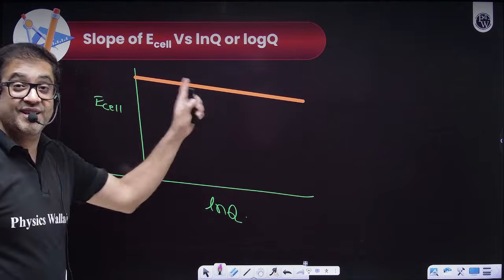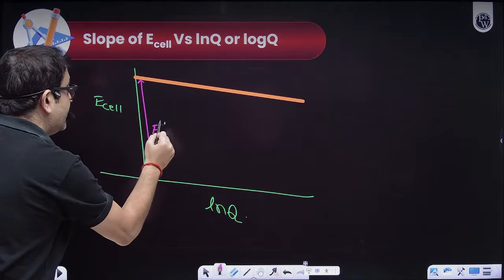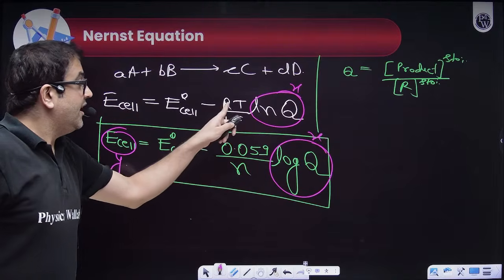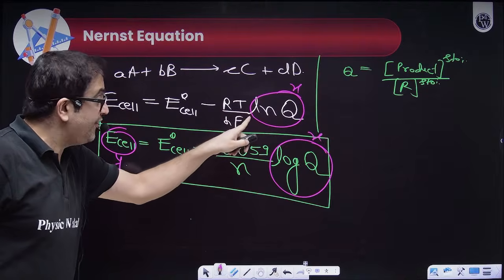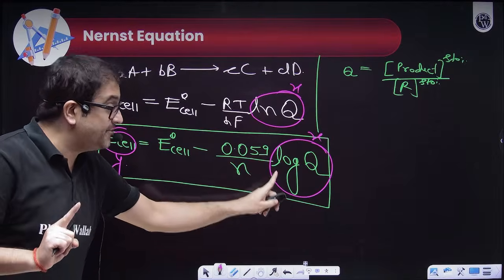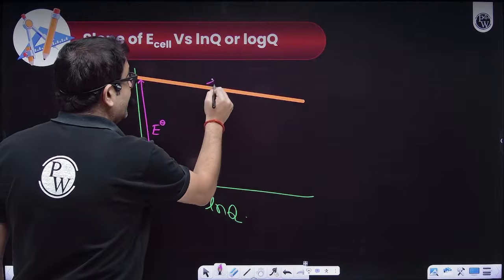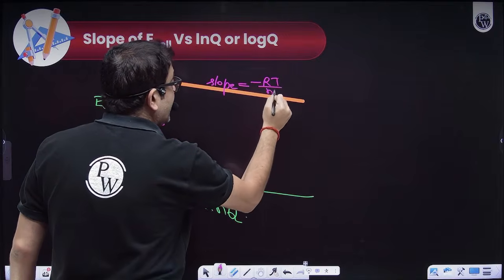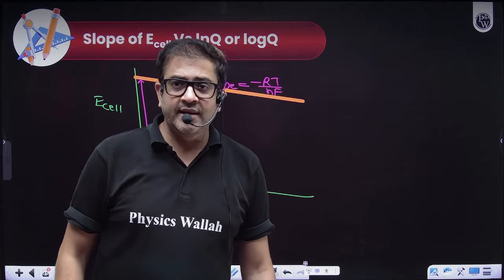That means electrode potential is going to decrease. What about this value? This value will be E naught, the standard value, which is the intercept C, and the slope will be minus RT upon nF in case of ln, and 0.059 upon n in case of log. Please make sure you are checking this. Because I have written ln over here, let me write the slope as minus RT upon nF. I hope everybody is clear.